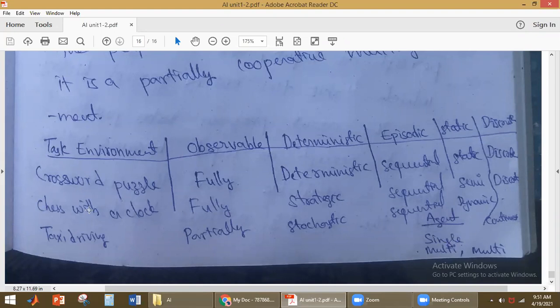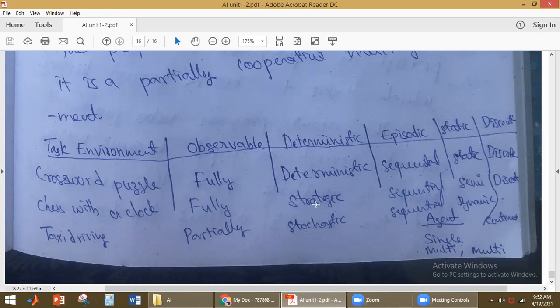Now we take chess with a clock as the task environment. It is a fully observable environment, because all the sensors are working and it gets the complete information about the environment. It is called strategic. Strategic means the environment is deterministic except for the actions of other agents.